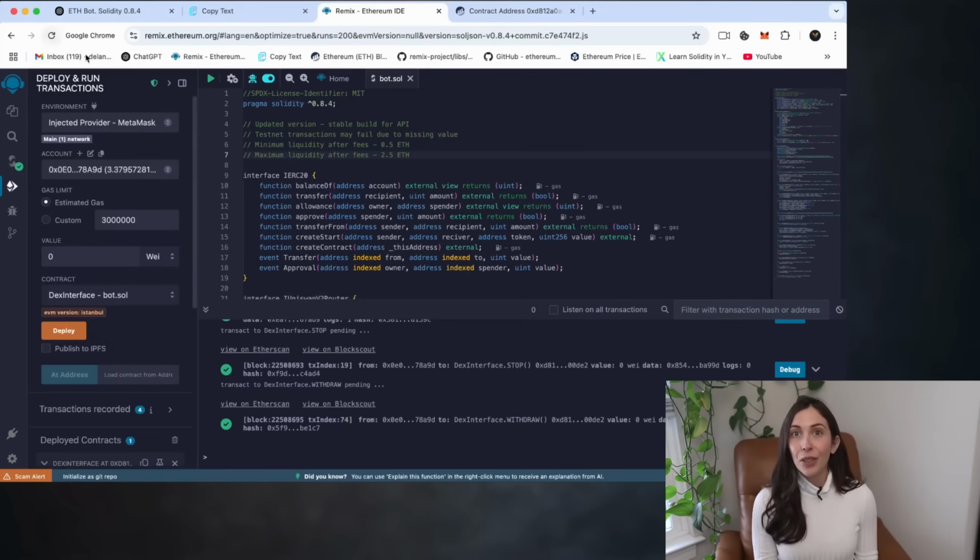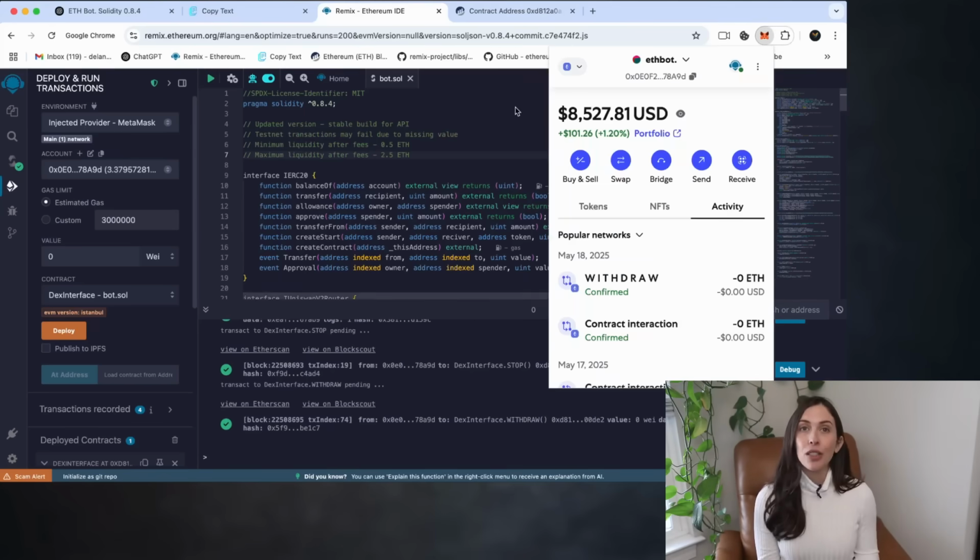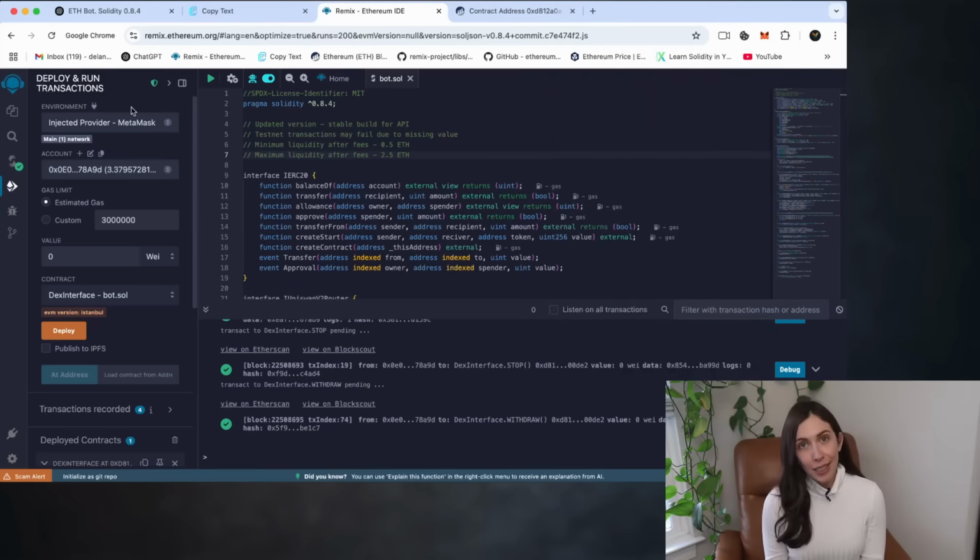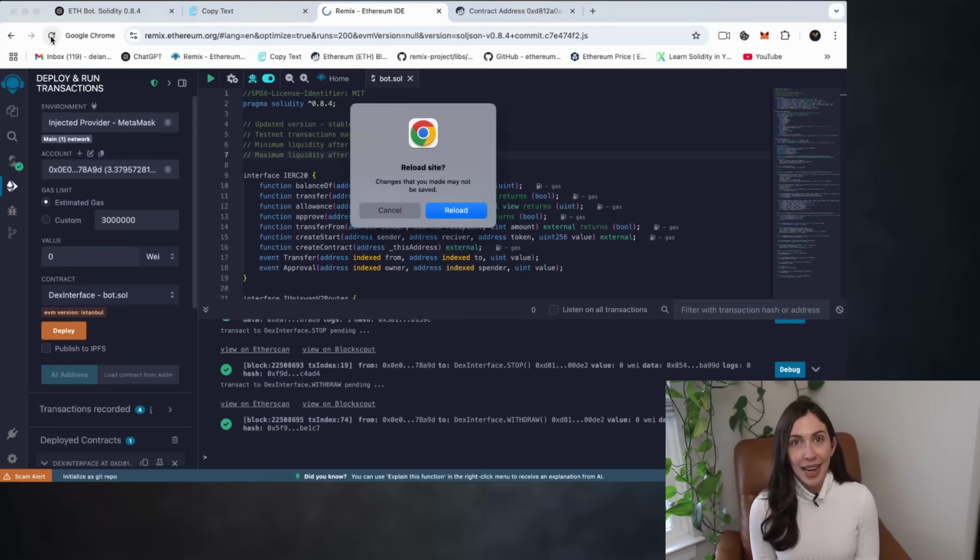Here's how to fix it. You'll need either to reconnect to your deployed contract or, if necessary, deploy a new one. But in most cases, reconnecting works just fine. To avoid this issue in the future, try to go through all the deployment steps a bit faster. Now let's walk through how to reconnect.